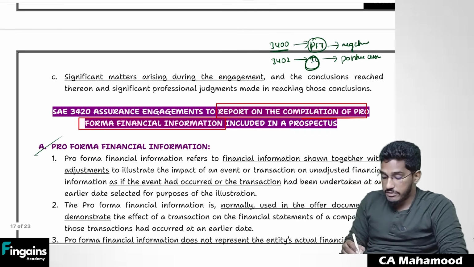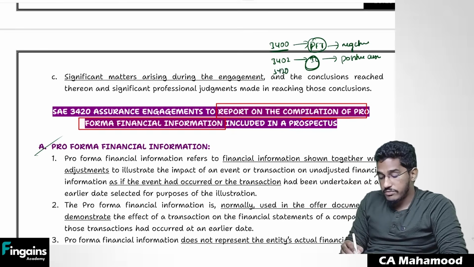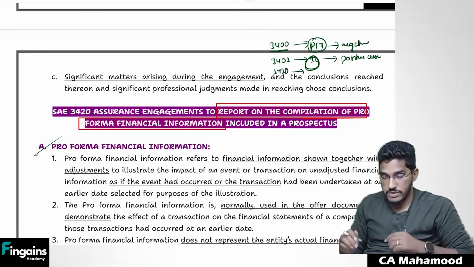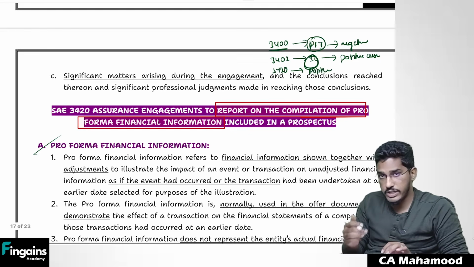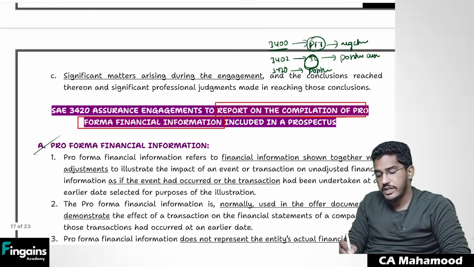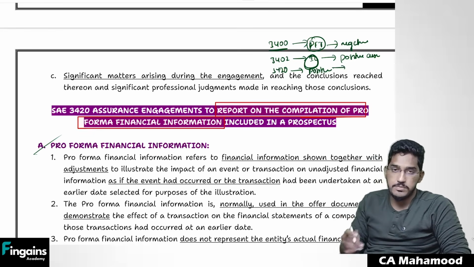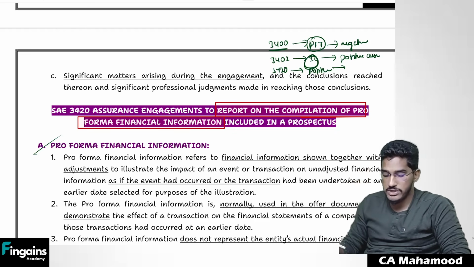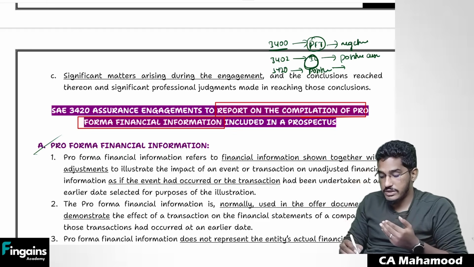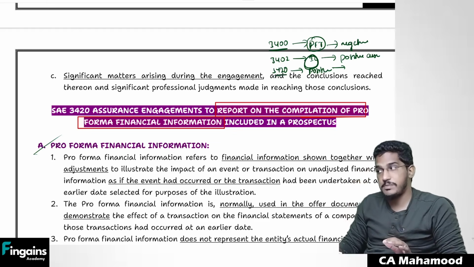Same thing for SAE 3420 also. In SAE 3420 also, you can give positive assurance. If you are satisfied, you can say, yes, the management has prepared the prospective financial information as per applied criteria. It is giving a fair presentation. So you can give positive assurance even in the case of an engagement done as per SAE 3420 as well.